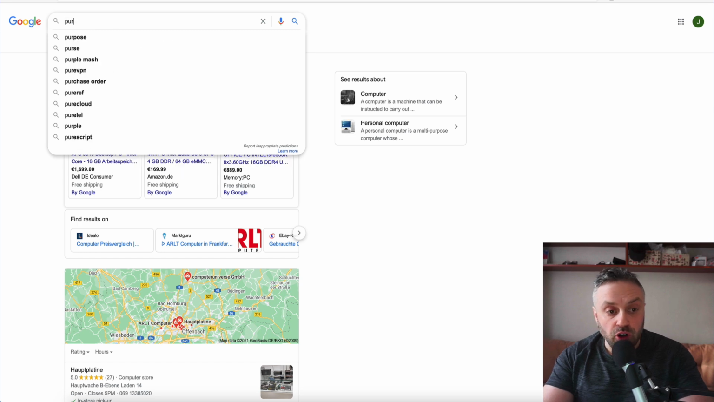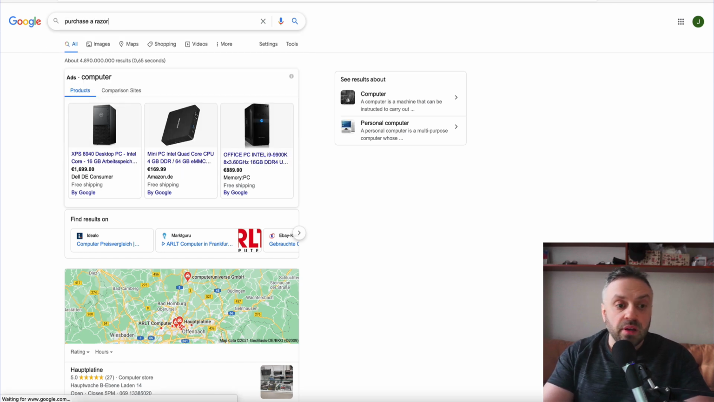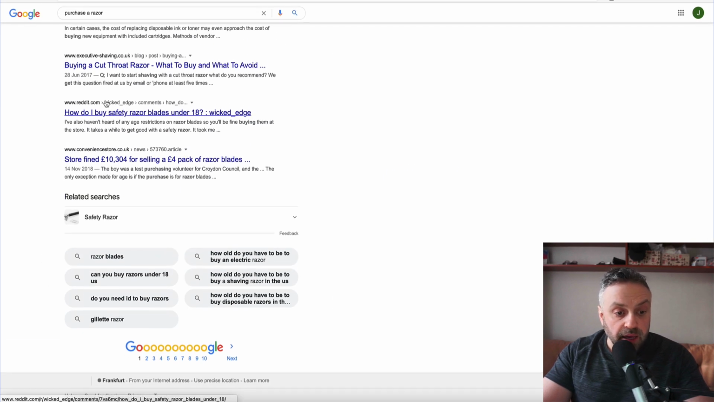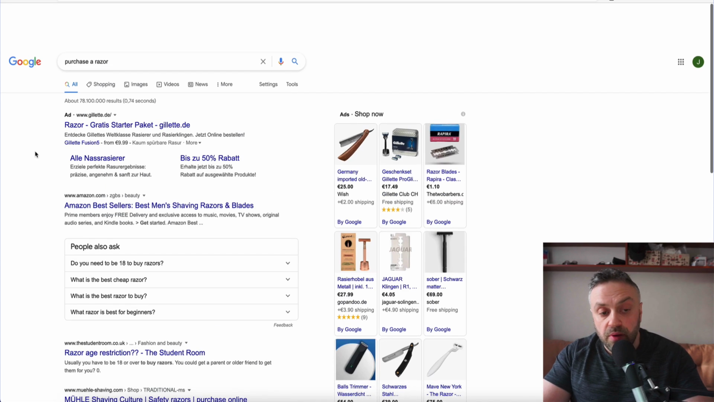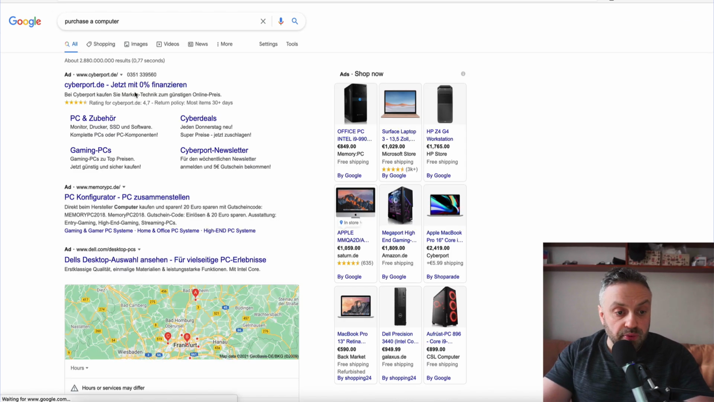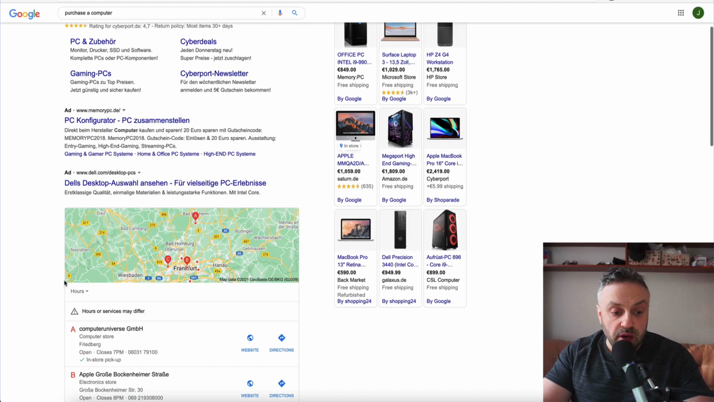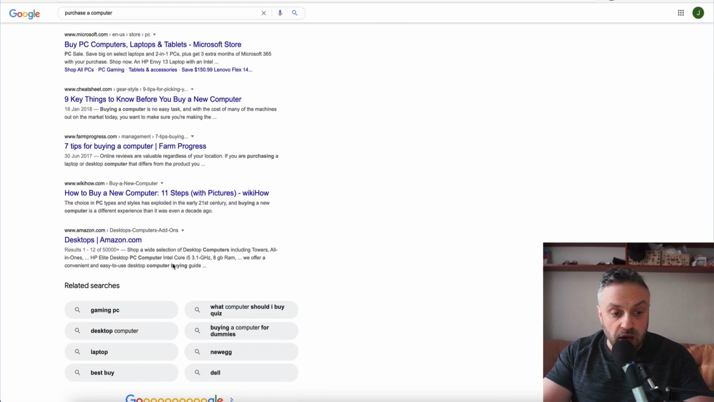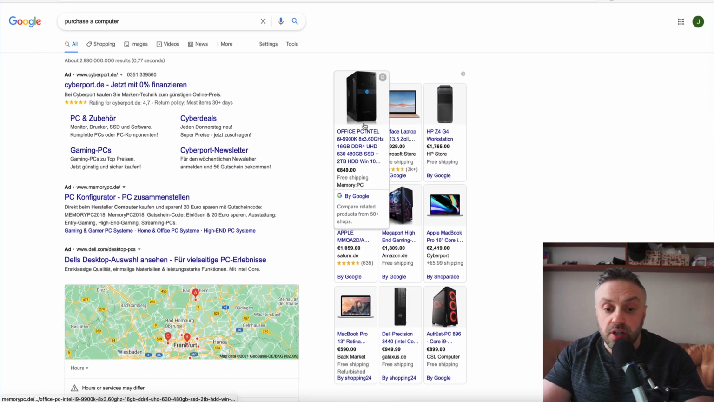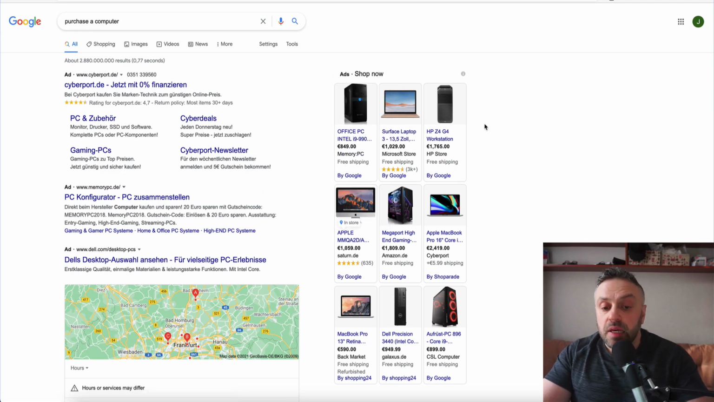So if I type purchase a razor, I should see ads. Here's the first ad, Gillette, right? If I scroll down, typically you're going to see ads on the bottom. Purchase a computer: look at this, I have 1, 2, 3, and that's it. If I scroll down, I don't have any ads there. Sometimes you're going to see ads on the bottom as well. The ads you're seeing here are shopping ads. This is completely different and not what we're going to be discussing today. Anytime people search for something, these are search ads, and this is exactly what we're going to be talking about today.